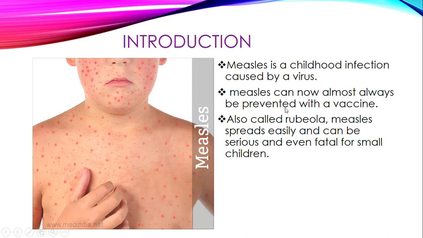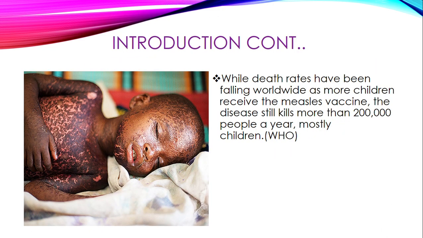So measles can now almost always be prevented with a vaccine. When a child is vaccinated against measles, they nearly cannot have the infection because they have the immunity. Measles is also called rubella measles, which spreads and can be serious and even fatal for small children. So measles is very much dangerous when it comes to children.